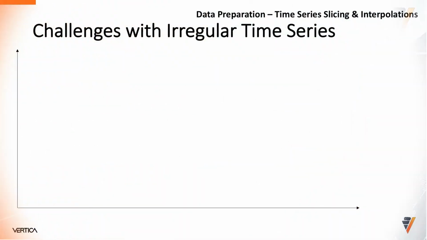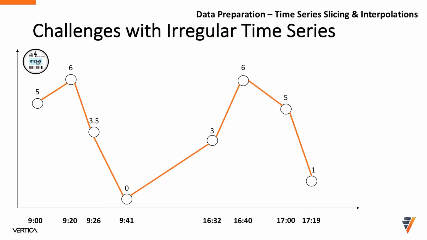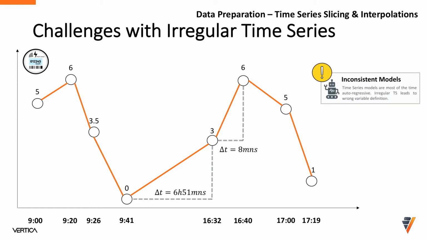When ingesting time series data, we may ingest data at different time intervals. A good example could be IoT devices. If we consider a smart meter, it will send information depending on the activity. We may have huge gaps between two records leading to inconsistency when building models. Time series models are using their past values to make future predictions. It is called forecasting. These models are most of the time autoregressive.